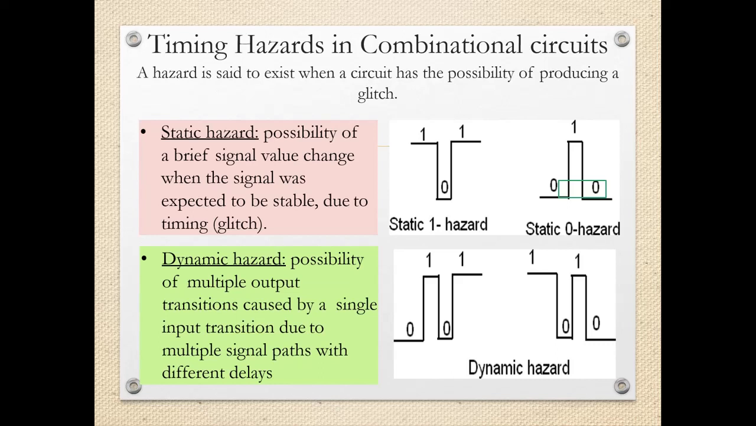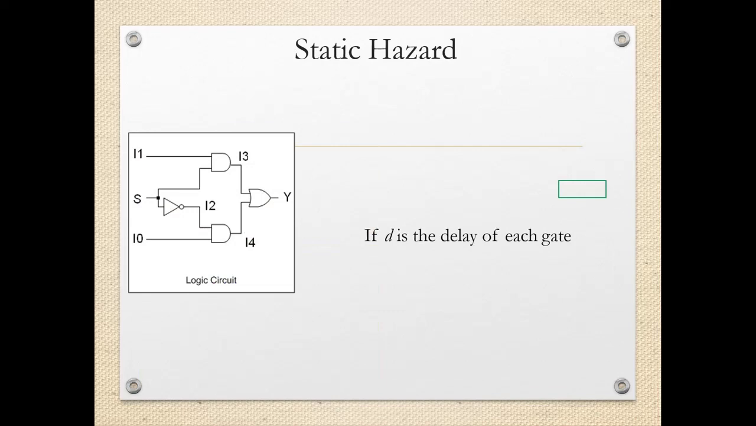The same case may be there for the logic low signal also. Multiple times the output becomes logic high. So this is an unexpected transition in the output for a single transition in the input. Multiple times the output is changing, so that becomes the dynamic hazard. Now we'll see a circuit and how this hazard can be detected and then how to eliminate the hazard.